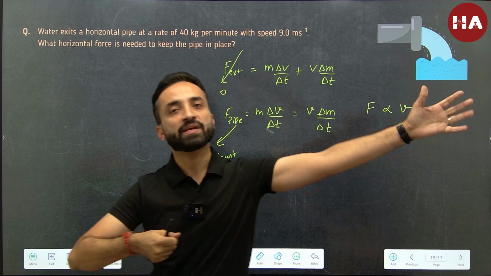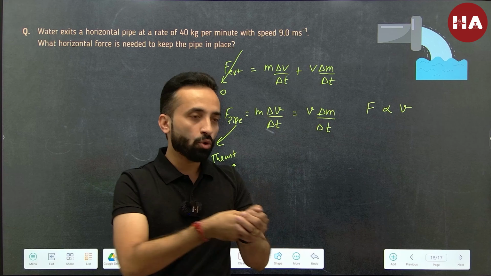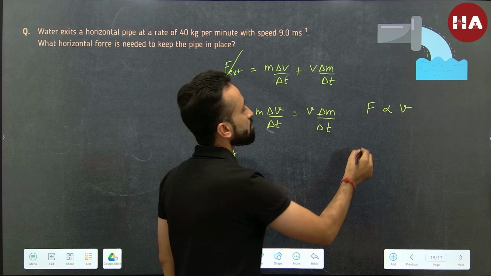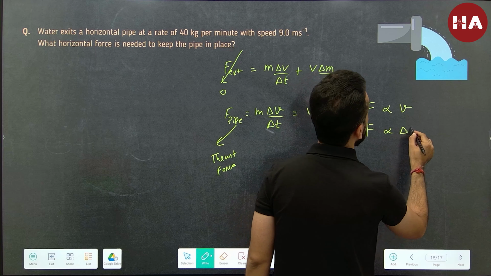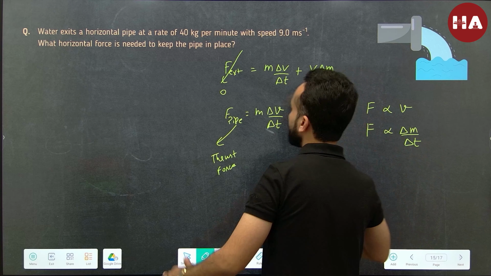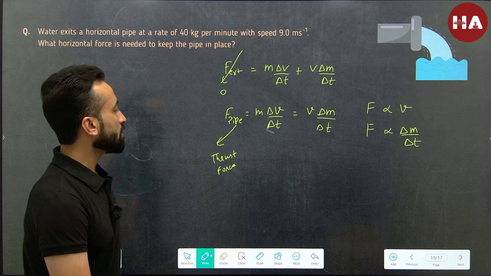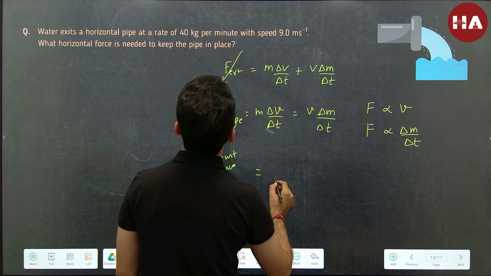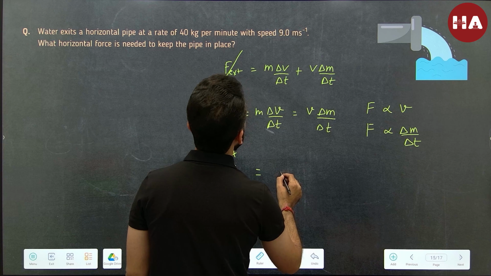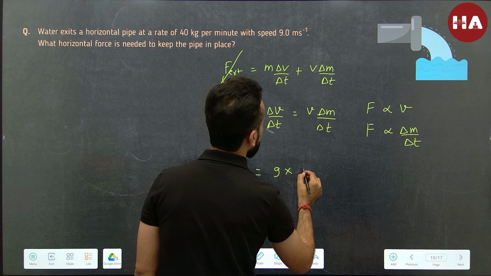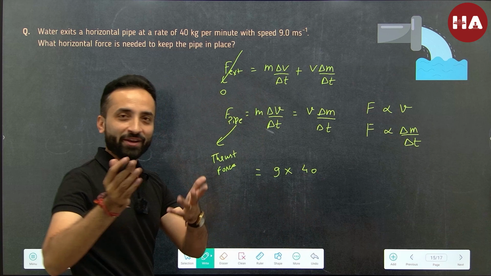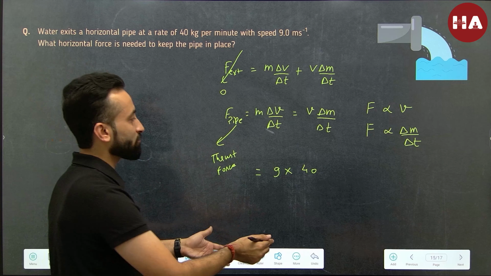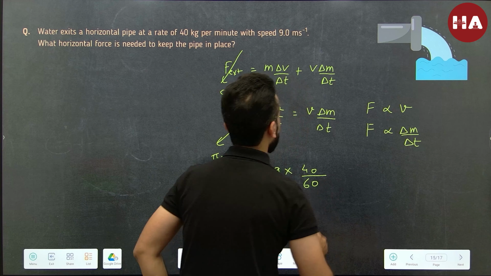So the more the speed with which the water is gushing out, the more the recoil force. At the same time, it is proportional to the rate at which the mass is being ejected. All right, so let's do this calculation. The mass is 40 kilogram per minute and the velocity is 9 meter per second. As I was just pointing out, if it is per minute, you have to convert that to per second, so let's divide it by 60.